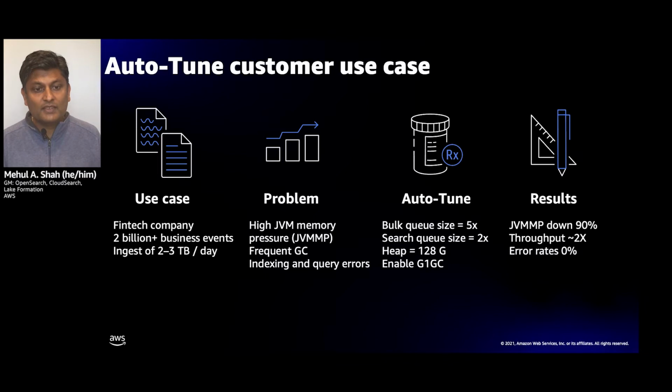It automatically increased the bulk queue size by 5x, the search queue size by 2x, adjusted the heap to 128 gigabytes, and enabled generational garbage collection. The most important point is, after turning it on, JVM memory pressure dropped 90%, the throughput doubled, and their error rates went down to 0. So they were able to keep the same size cluster and have it basically humming after this.